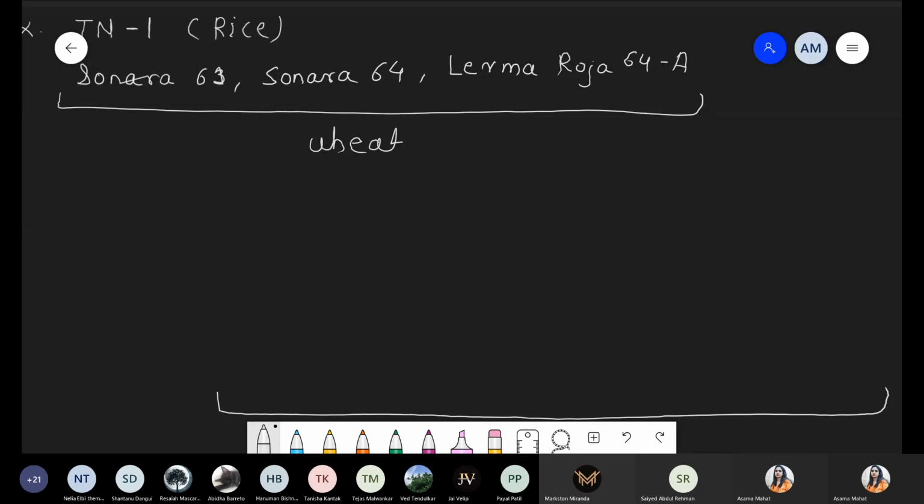So please remember Lerma Rosa 64A. These are the varieties of wheat, not rice. Got it? So please underline this point. Lerma Rosa 64A. These are wheat varieties, but they are not indigenous. These are the exotic species. Got it? Done this part? This part is done.